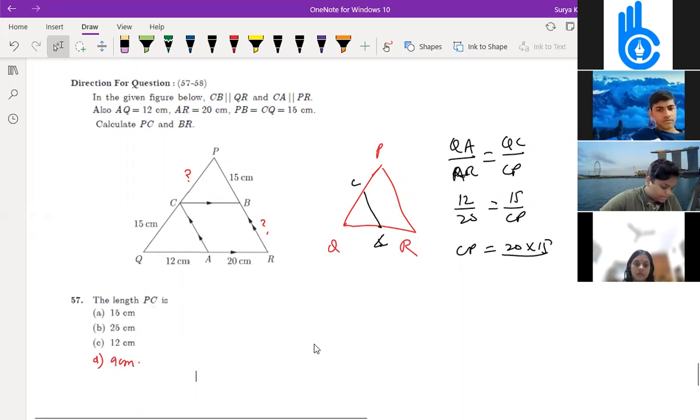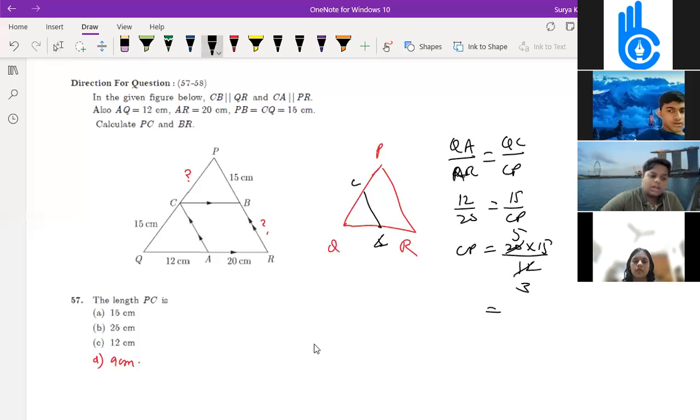4 3s are 12, 4 5s are 20. So 20 into 15 divided by 12, 3 5s are 15, so you'll get 25 only. You will get the PC value as 25. The answer is 25.